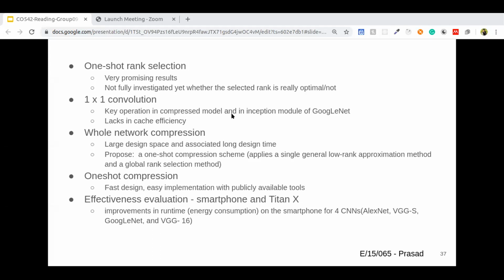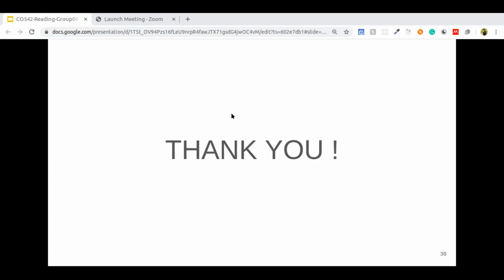They evaluated the effectiveness of the proposed scheme on smartphones and the Titan X. The experiments show that the proposed scheme gives four CNNs, AlexNet, VGGS, GoogleNet, and VGG16, average improvements in runtime on the smartphones. So this is the end of our presentation. If you have any questions, feel free to ask.